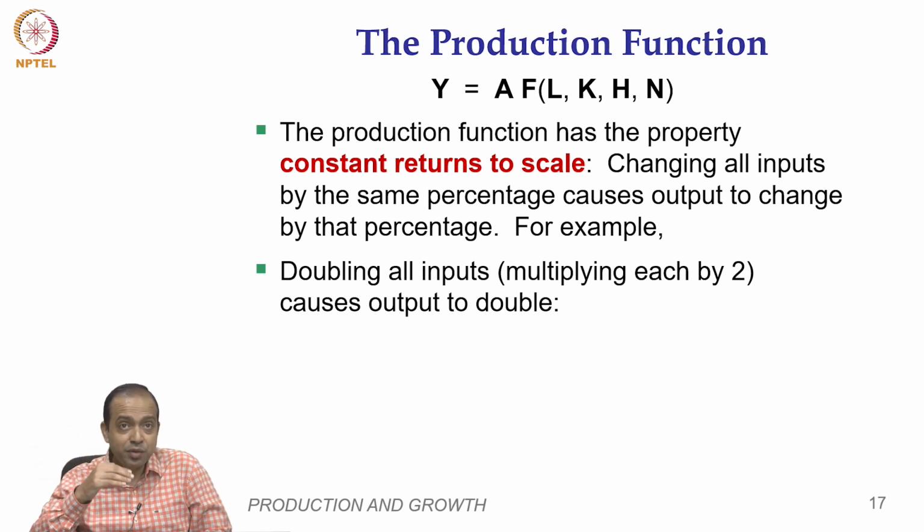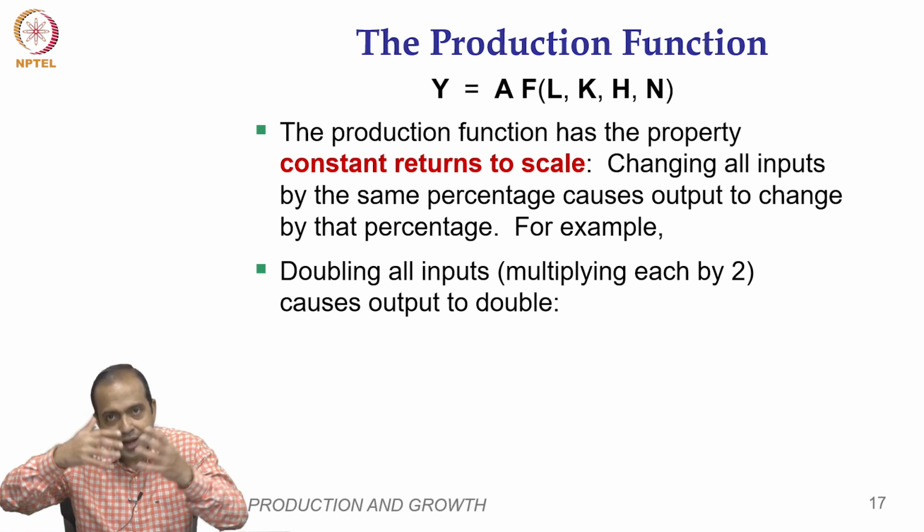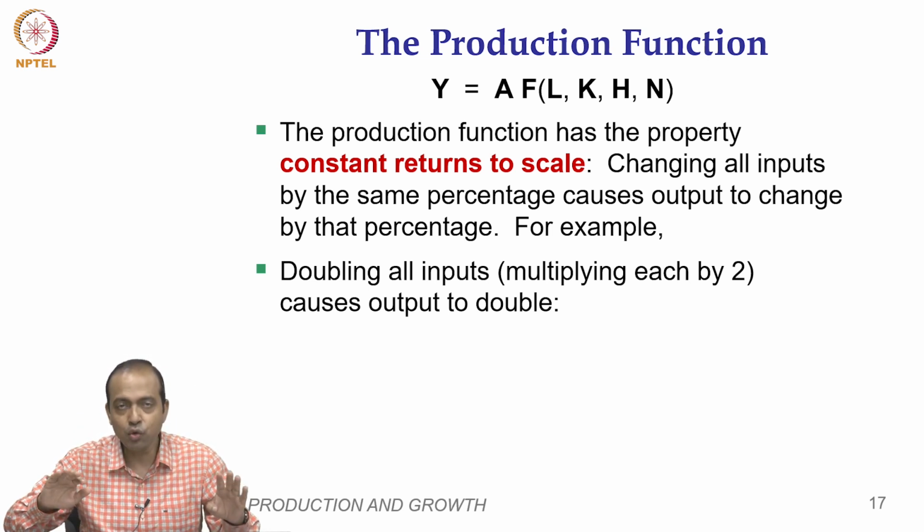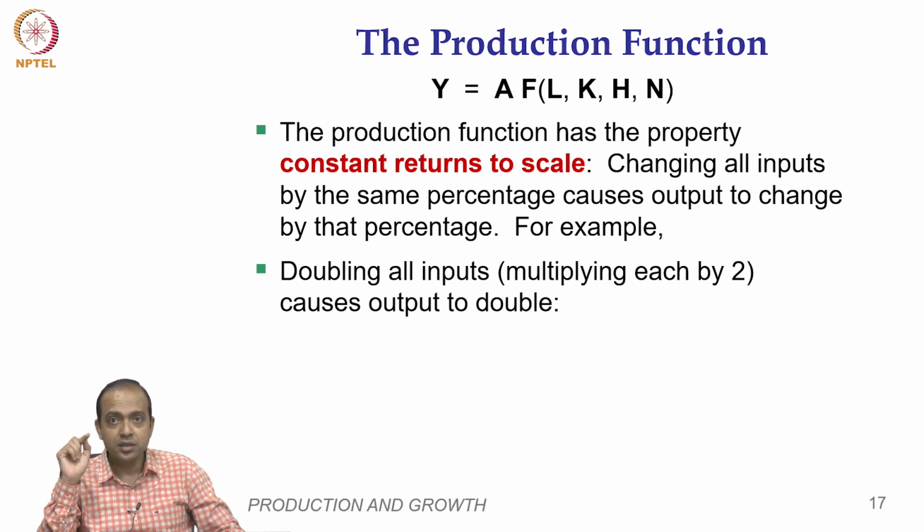If it changes by more than 5%, then we will say that the production function exhibits increasing returns to scale, and if it changes by less than 5%, then we will say that the production function exhibits diminishing or decreasing returns to scale. So, scale means the entire scale of production is changing. That is why a scale change means changing all the inputs, not a specific input. If the change happens in a specific input, let us say labor is changing, but not all other factors are changing, that is called returns to factor.